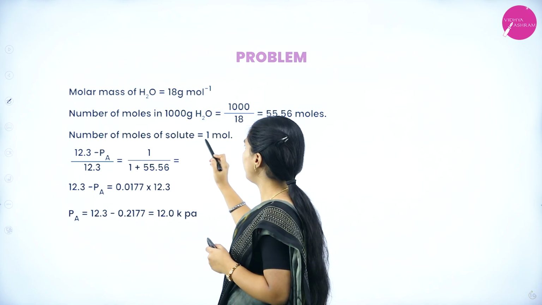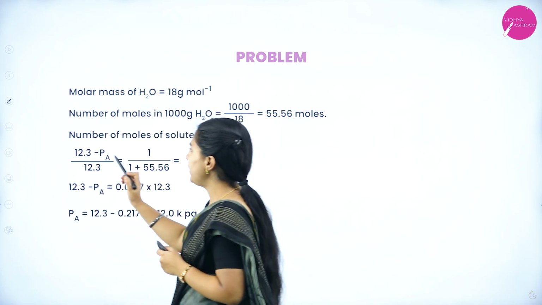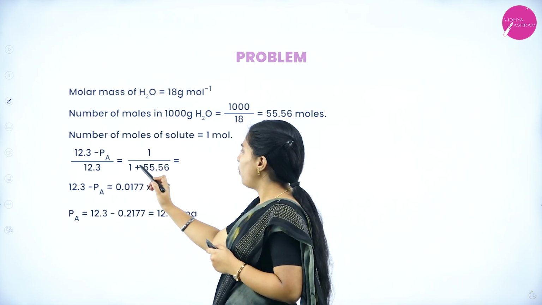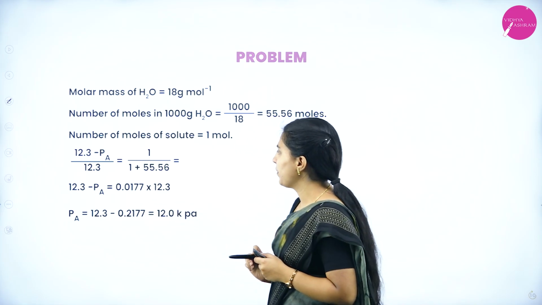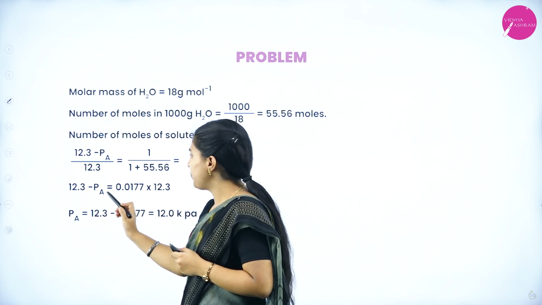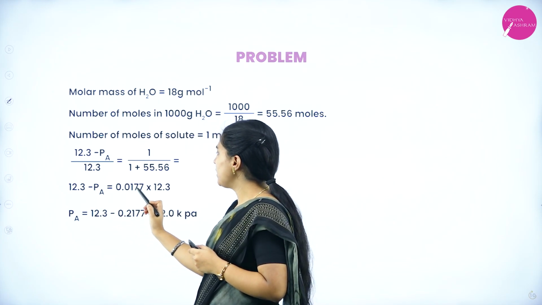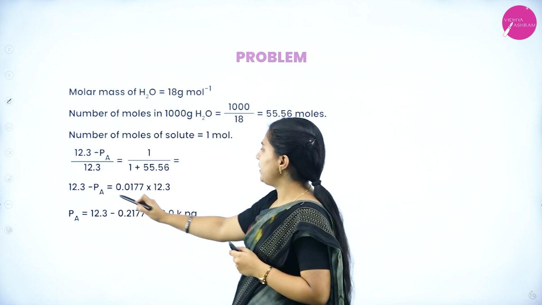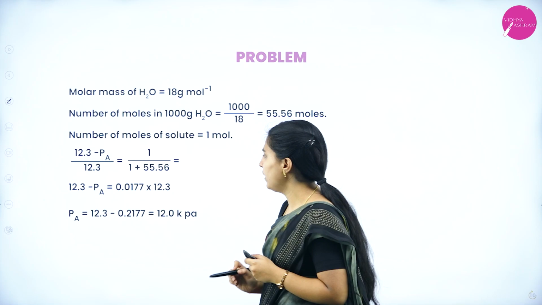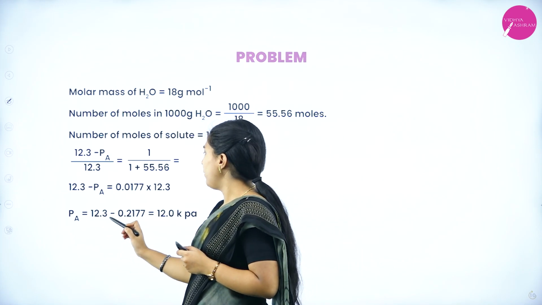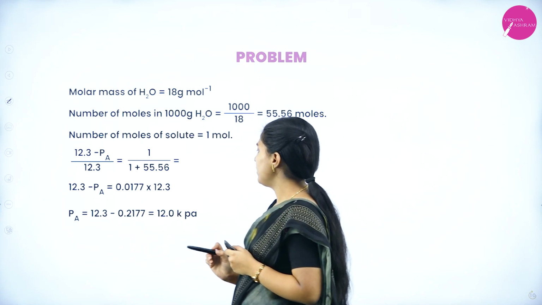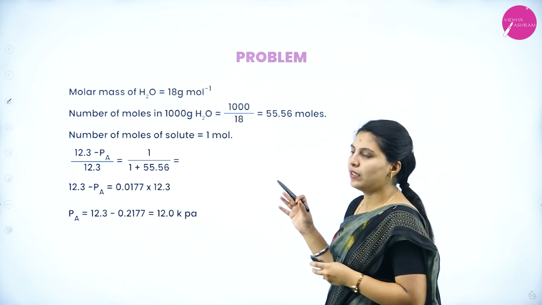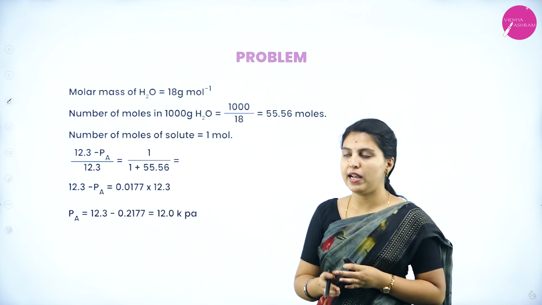The number of moles in 1000 gram of water is 1000 by 18, that is 55.56 moles. The number of moles of solute is 1 mole. So (12.3 minus Pa) divided by 12.3 equals 1 by (1 plus 55.56). So 12.3 minus Pa equals 0.0177 into 12.3, which is 0.2177. Taking 12.3 to the right hand side, Pa equals 12.3 minus 0.2177, which is 12.0 kilopascal. This is how we calculated Pa.